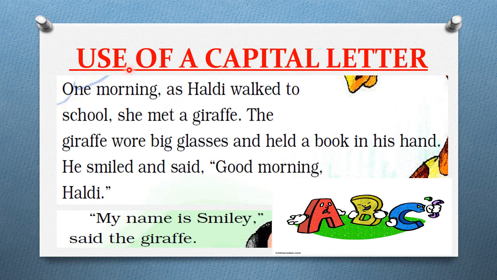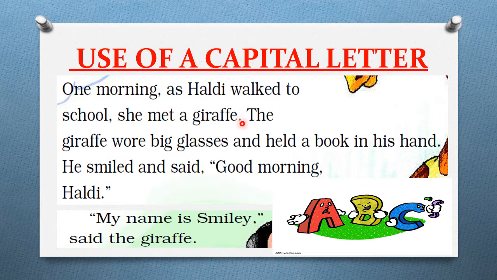Now here you can see that some of the letters, कुछ letters यहाँ पे capital में लिखे हुए हैं and some are written in small letters. Like you can see the first letter O is written in capital, and after that everything else is written in small. Then again you can see here that the first letter of Haldi is written in capital, and after that all of them are written in small.